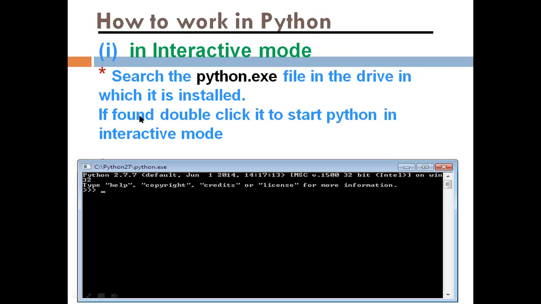So in interactive mode, search for the python.exe file, which will be there with the installation. If found, double click to start. Python in interactive mode will open. This mode will open. Here it is showing the full path of the Python.